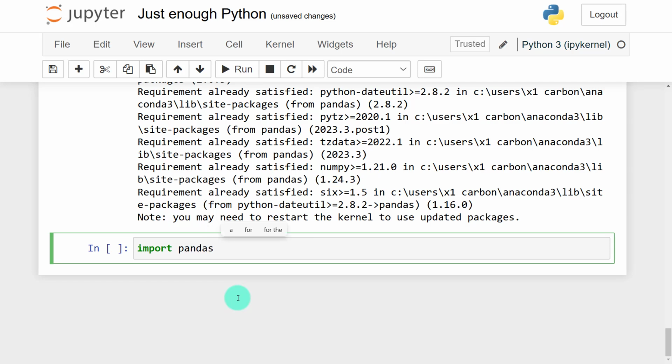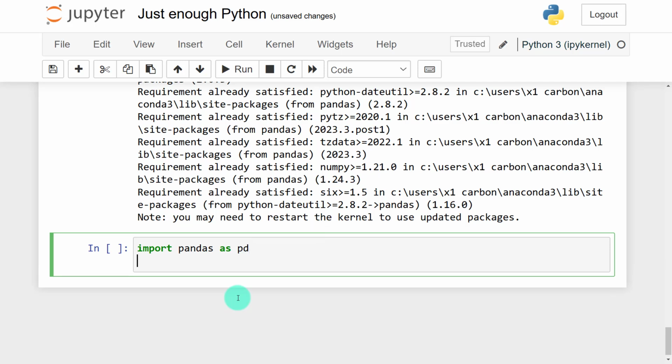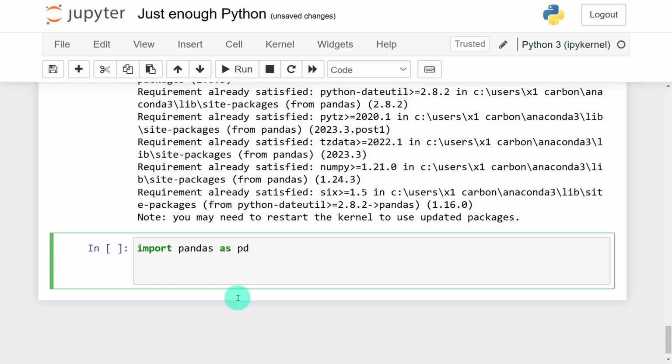So you import this library, but typing pandas over and over might be tiring, since pandas is a long word. I'll import this with an alias, and the alias that I'll use is pd. So saying import pandas as pd means every time I have to use pandas, I'll use pd, okay? We've learned about dictionaries before, so I'm going to create a dictionary, and after that I'm going to convert this dictionary into a data frame. I hope that makes sense.